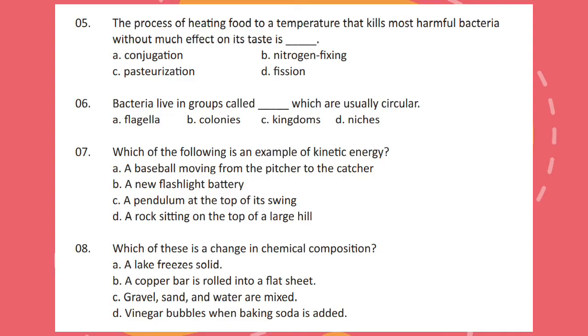Question 5. The process of heating food to a temperature that kills most harmful bacteria without much effect on its taste is. Question 6. Bacteria live in groups called dash, which are usually circular. Question 7. Which of the following is an example of kinetic energy?